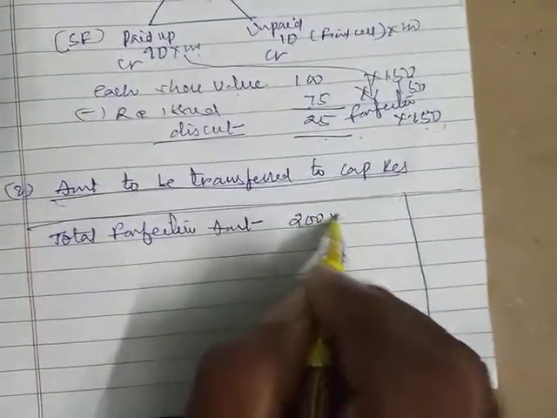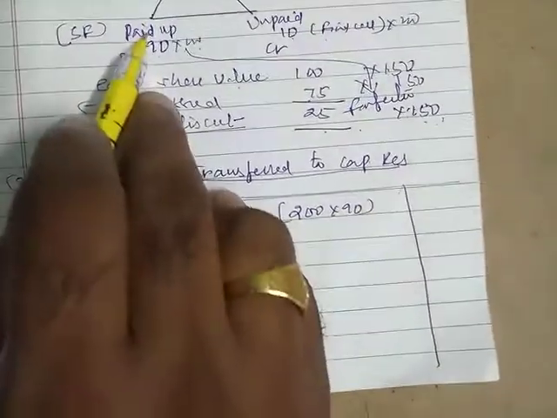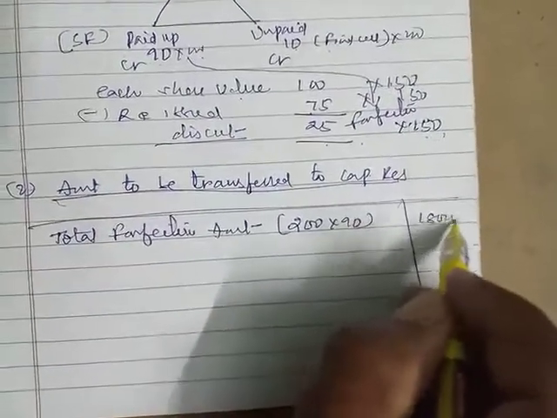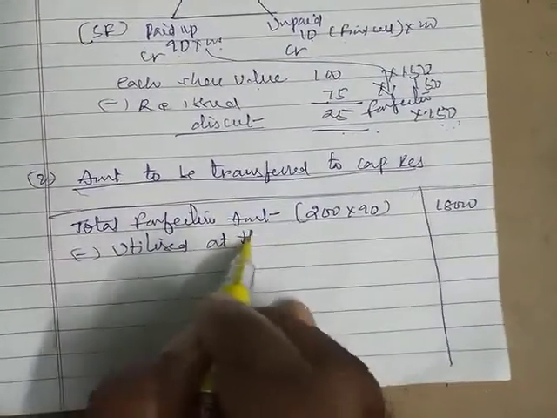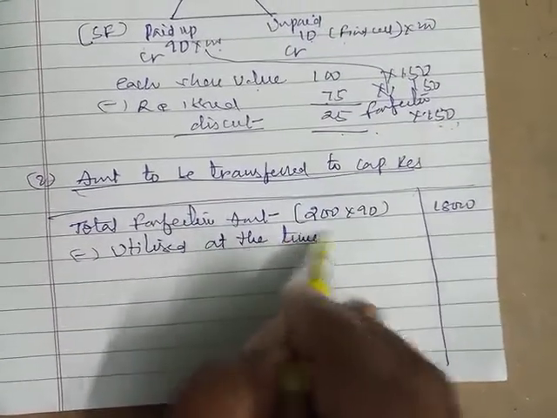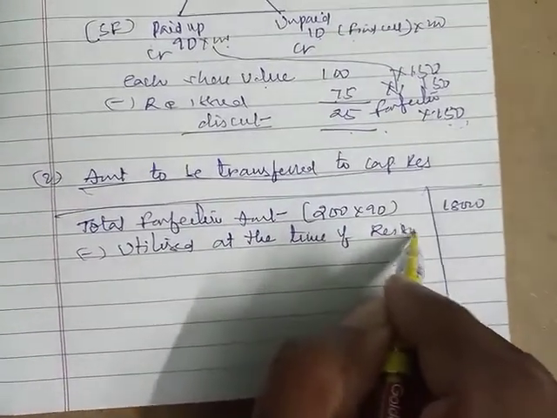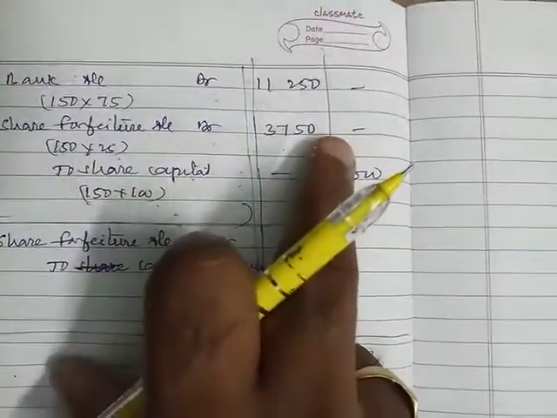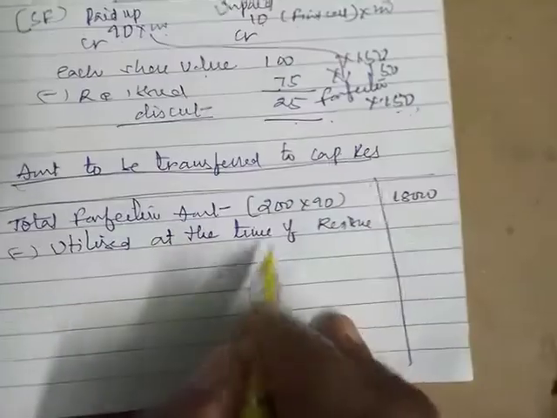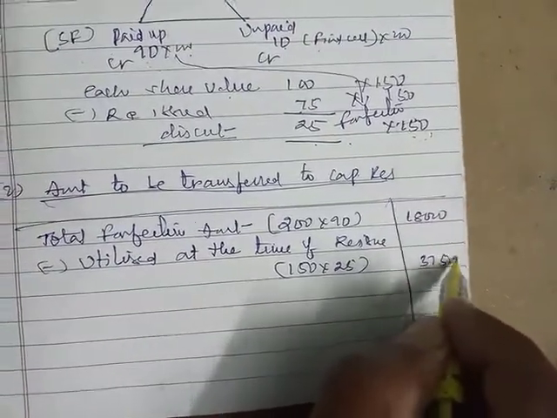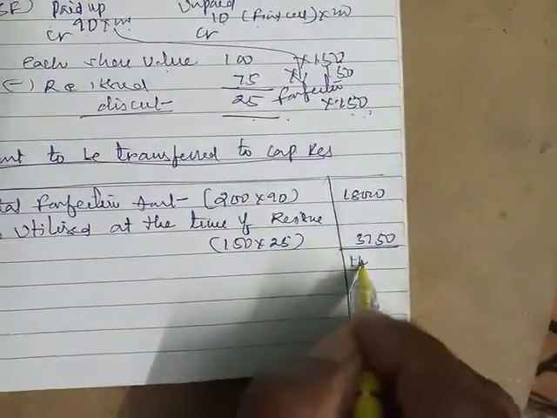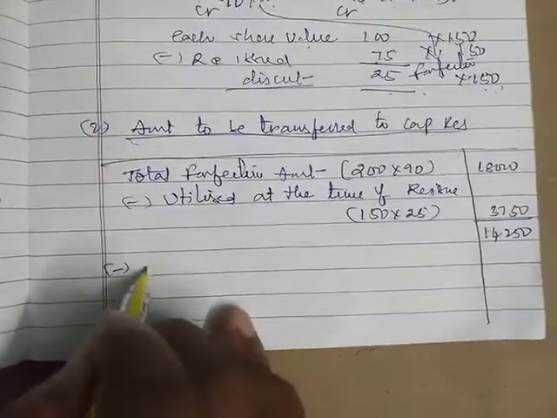So 200 shares हमने forfeit किया, 90 rupees was the forfeiture amount, paid up value. तो 18,000 minus utilized at the time of reissue. हमने reissue के टाइम में यूज़ किया, वो आपको जनरल एंट्री में पता चल जाएगा. आपने यूज़ किया 150 into 25, 3,750. तो बचा आपके पास 14,250.